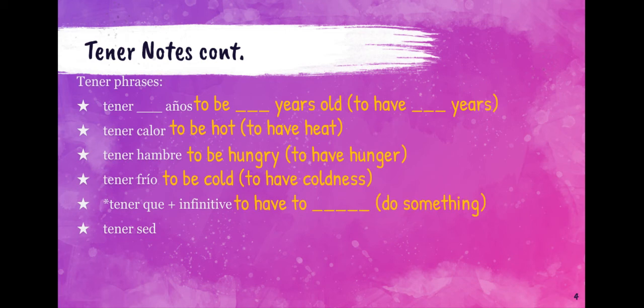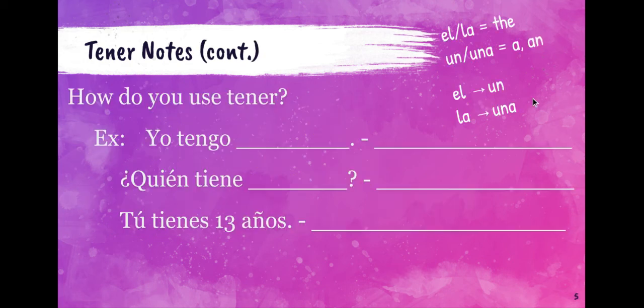So again, this isn't used as to be in English, but it is a very useful phrase in Spanish. So like, I have to do my homework. Tengo que hacer mi tarea. And tener sed, to be thirsty or to have thirst. All right, so notice here we have el, la is the, un, una, a, or an. El would go to un, la would go to una.